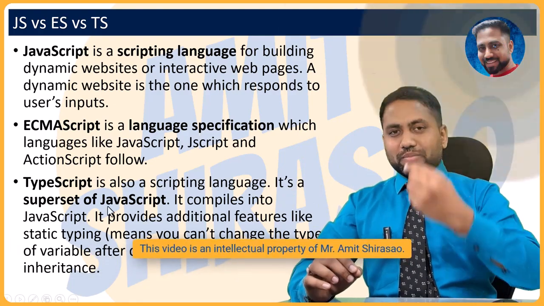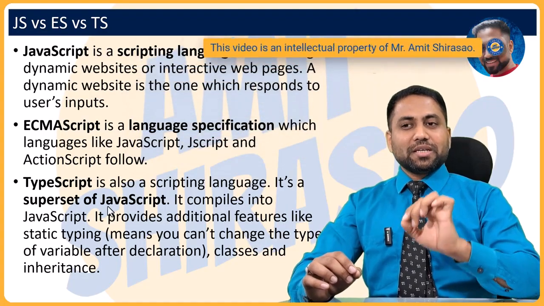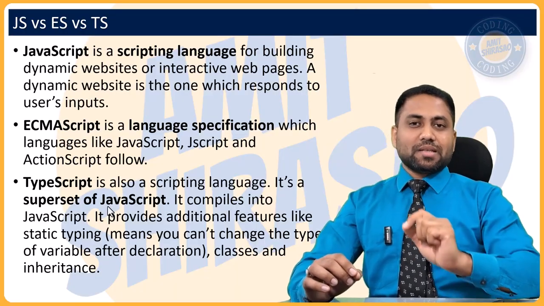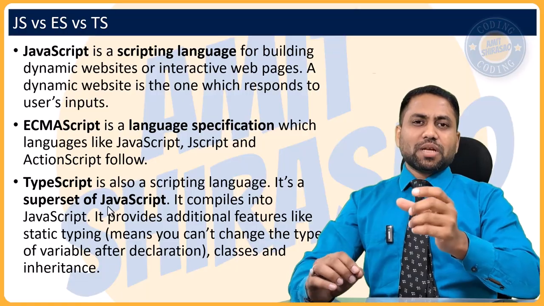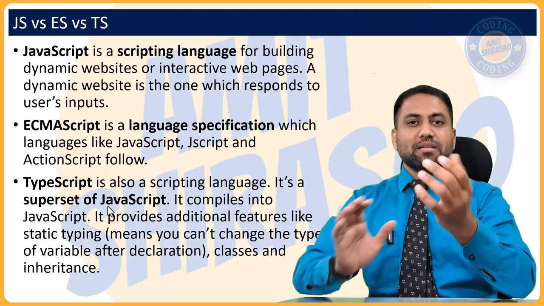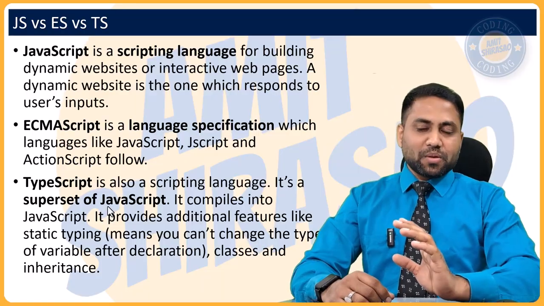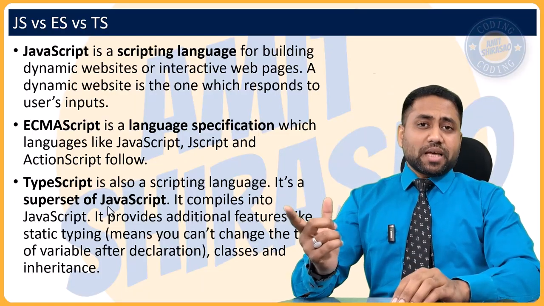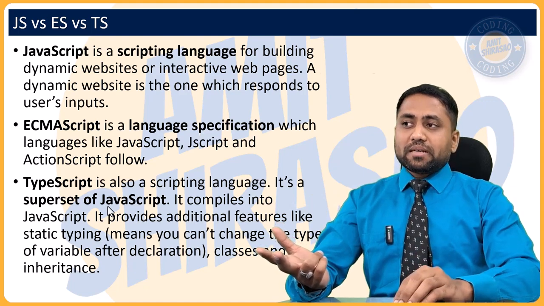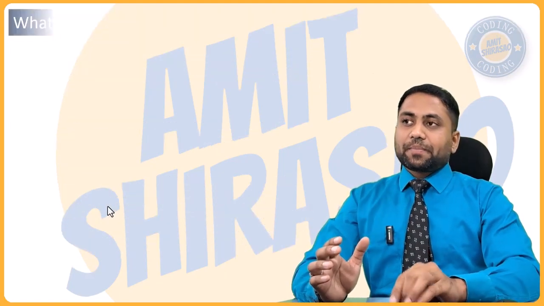TypeScript is a compiled language. So when it builds, it will first check all these things, whether you are making these kinds of mistakes. If you are, it will let you know then and there itself, and it will say that the build has failed because there is an error on so and so line. And then you'll have to typecast the string into a number. Suppose it is 100 written in string, then you typecast it into a number and then assign it to a numeric variable. Okay, so to summarize, JavaScript is a language, ECMAScript is a standard language specification, you can say, and TypeScript is a language which can be compiled into JavaScript.